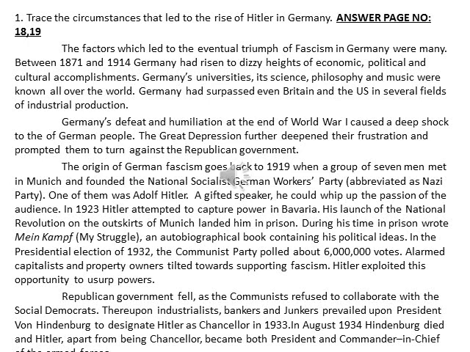The Nazi state of Hitler. Republican government fell as the communists refused to collaborate with the Social Democrats. Thereupon industrialists, bankers and junkers prevailed upon President von Hindenburg to designate Hitler as Chancellor in 1933. Marked? Next, finally, come to the defense of the Treaty of Versailles. First point, in August 1934, Hindenburg died and Hitler, apart from being Chancellor, became both President and Commander-in-Chief of the Armed Forces. So don't put the heading. Just mark the point which I told you.